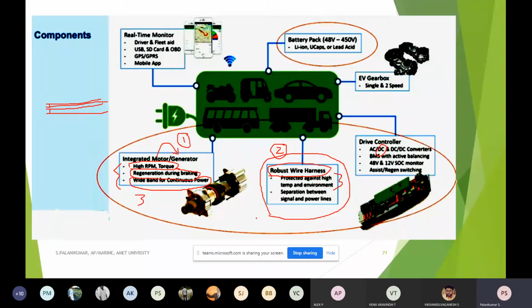Suppose it is a DC motor; whatever the battery pack voltage is, controlled by the EMS, which we call the energy management system, the complete battery pack may be around 400 volts, and my motor may need a voltage of 230. So DC to DC, from 400 volts I have to change the voltage to 230 volts. That also, like a transformer, we cannot do.